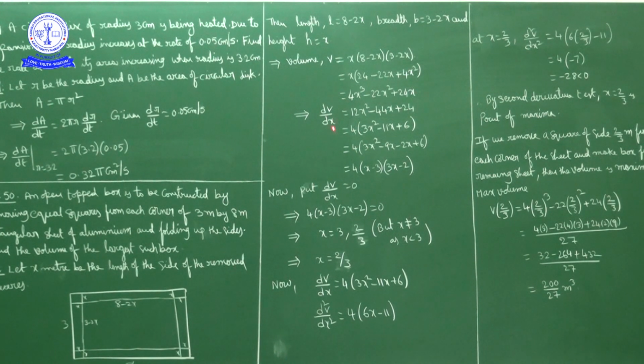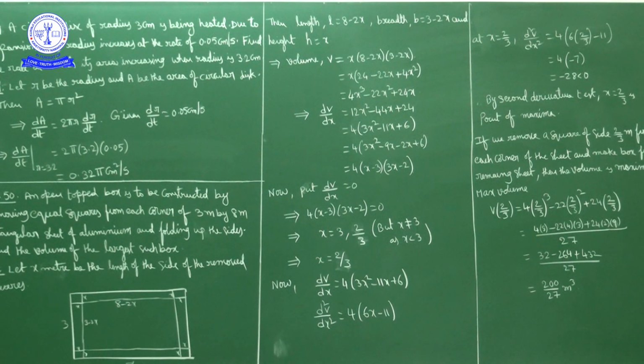Now the first derivative dV by dx equals 12x square minus 44x plus 24. Taking 4 common from each term, 4 into 3x square minus 11x plus 6. After factorization we get 4 into x minus 3 into 3x minus 2. Now for minimum or maximum we put the first derivative equal to 0. So 4 into x minus 3 into 3x minus 2 equals 0. Since 4 is non-zero, either x equals 3 or x equals 2 by 3.